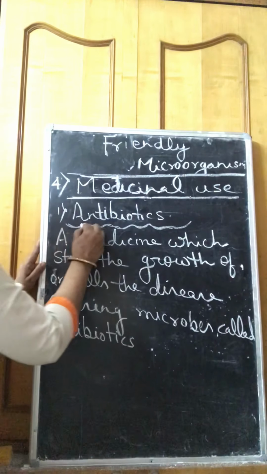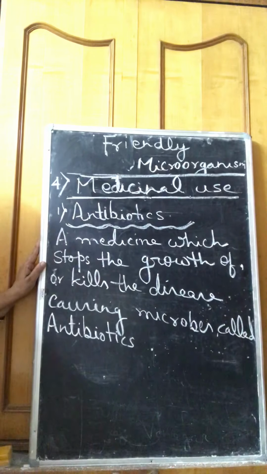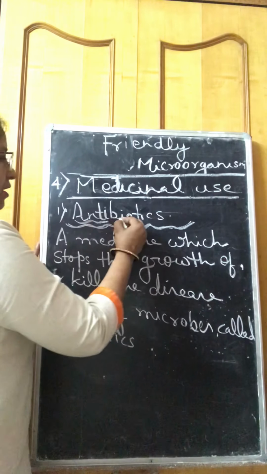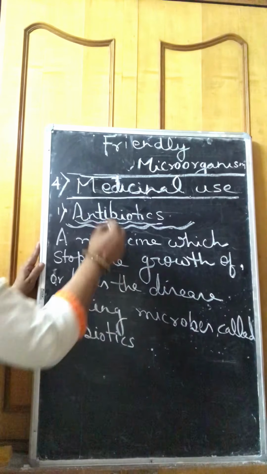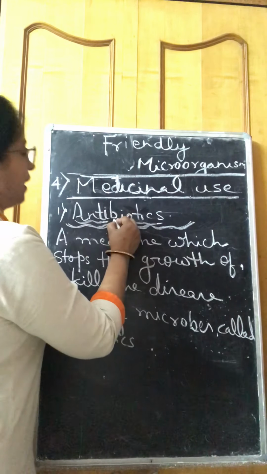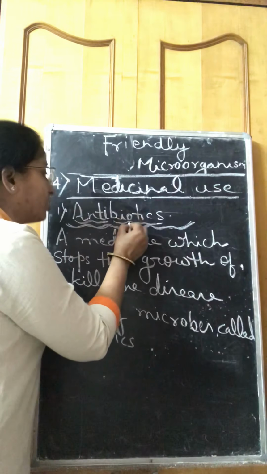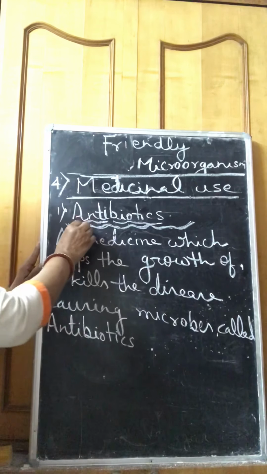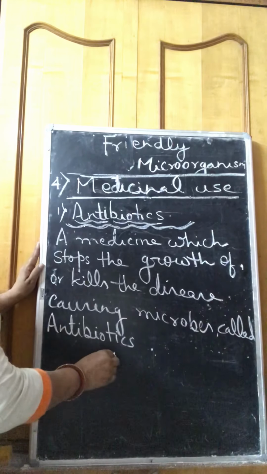You have heard the name of antibiotics. You know very well. Anti means against. Biotics means microbes. Those medicines which are used against the disease causing effect of microbes are called antibiotics. The same definition is also given here.